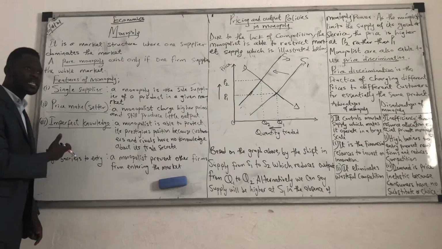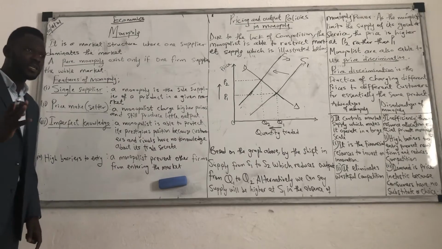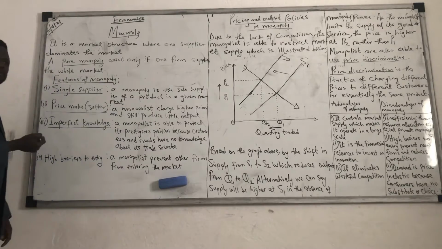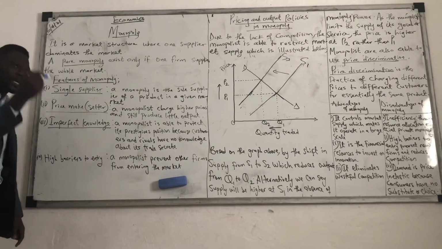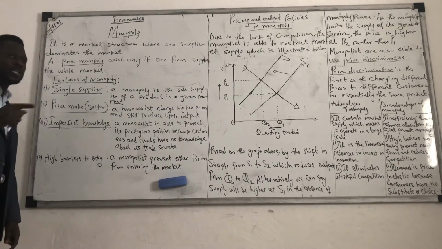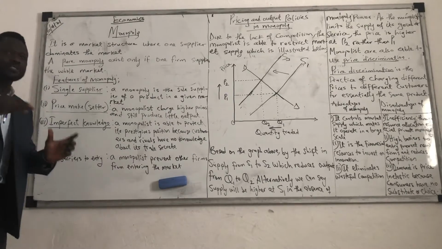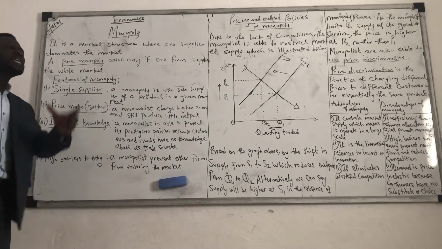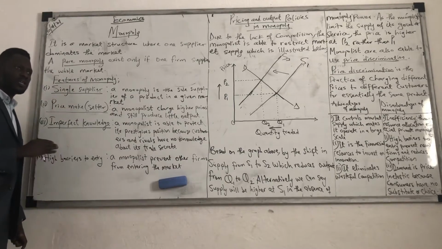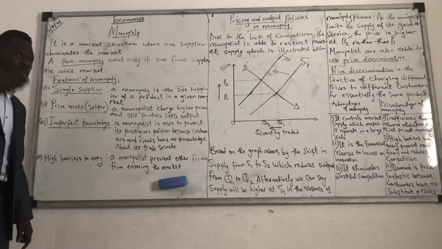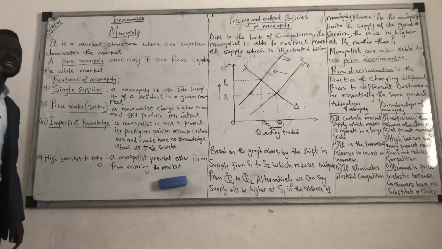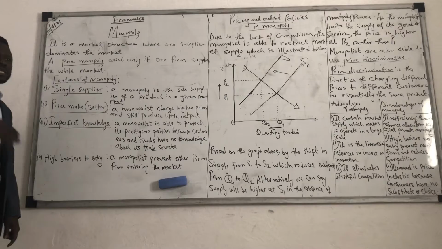But in this market, you can't find information because the information is prestigious to the business. The information is making the business become a monopoly. So you don't have access to information. We don't have knowledge about the product. We have imperfect knowledge of the product. So one of the characteristics of a monopoly is what? Imperfect knowledge. Consumers or competitors don't have knowledge about the product, about the trade.